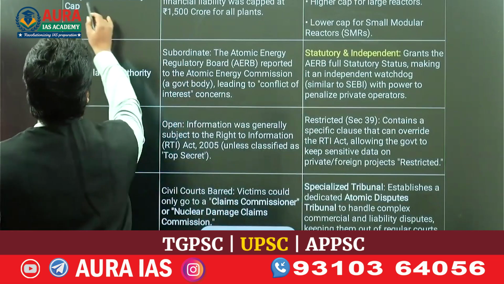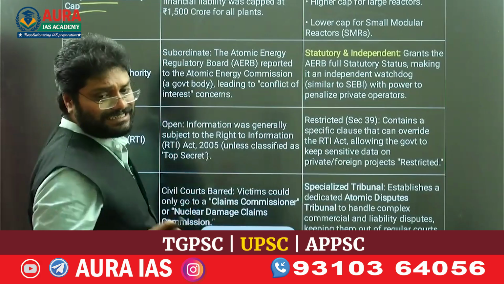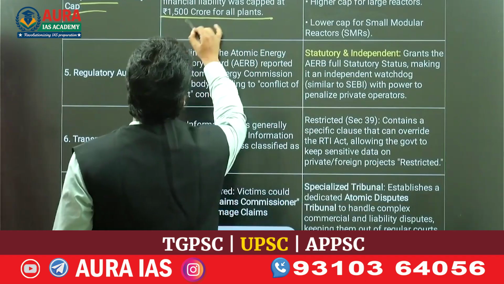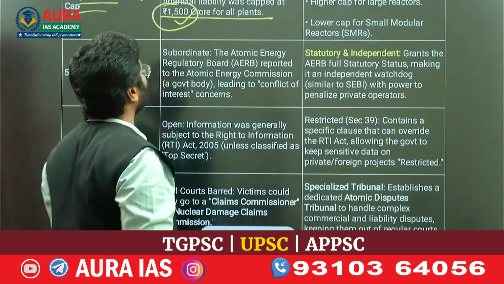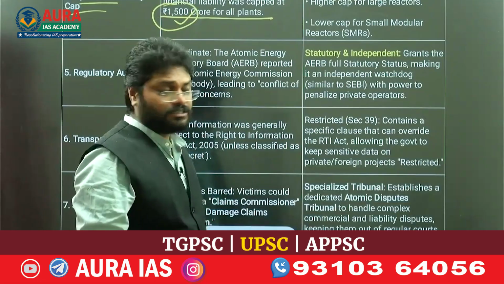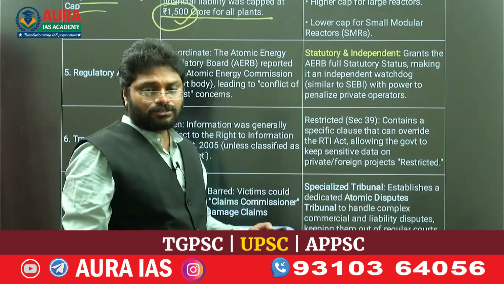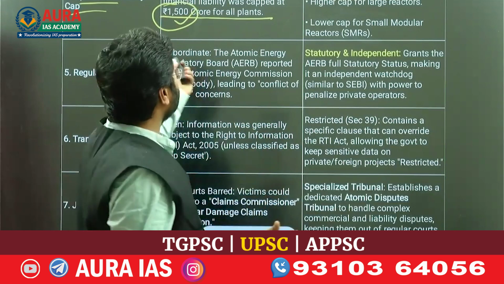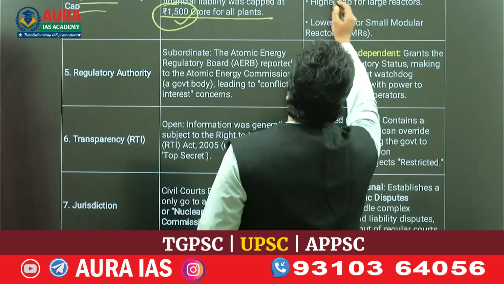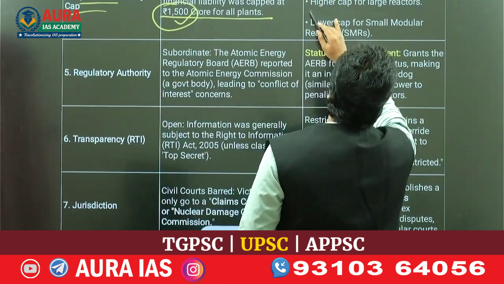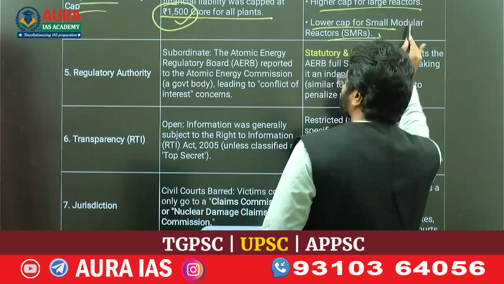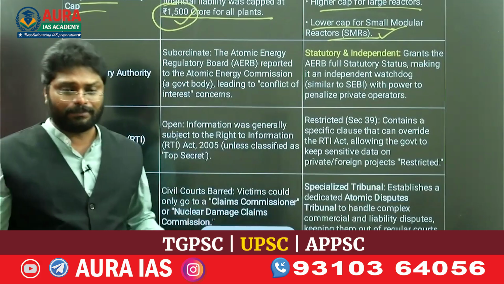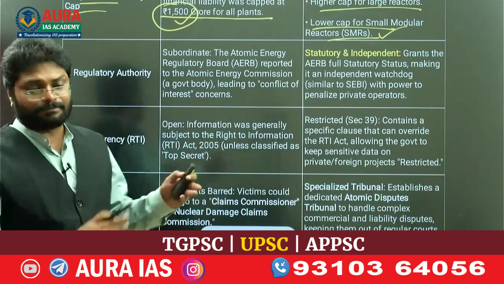So, operator's liability cap. Earlier, if any accident happened in a nuclear power plant, irrespective of the size, they had to pay 1500 crore as compensation. Now, because it allowed small modular reactors, the compensation has changed based on reactor size. It is like graded caps. Smaller ones pay small, bigger ones pay higher, so that the business people are safe. So there is no uniform compensation. Based on their business size, they can pay the compensation.